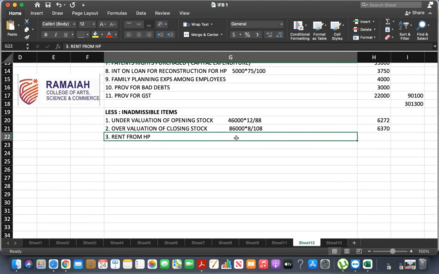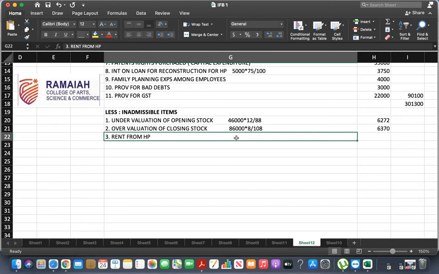Now you can ask me a question here. Sir, we must consider 75% or not? Of course not. Because go through adjustment, they have given 75% of house property expenses. Correct? Rent from house property is an income. So take directly.